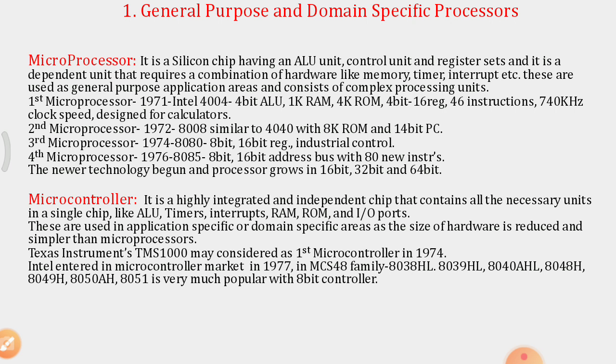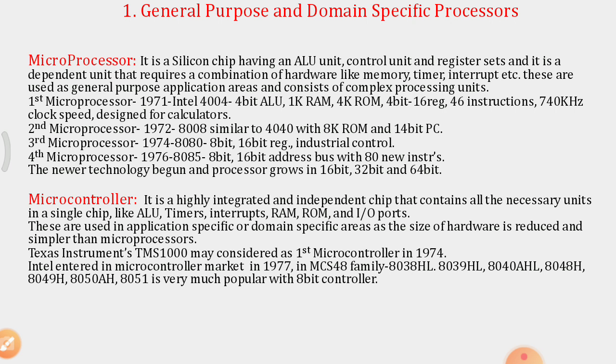The microprocessor is a dependent unit that requires a combination of hardware like memory, timers, interrupts, IO ports, etc. These are used in general purpose application areas and consist of complex processing units.